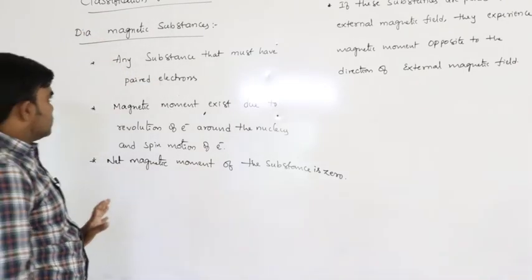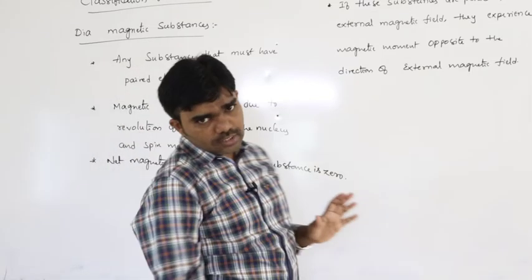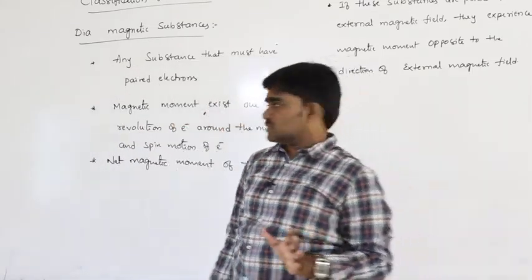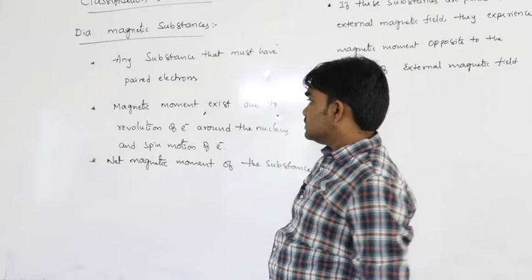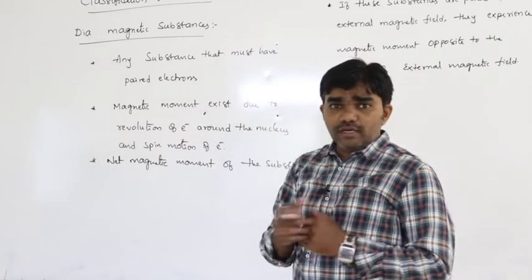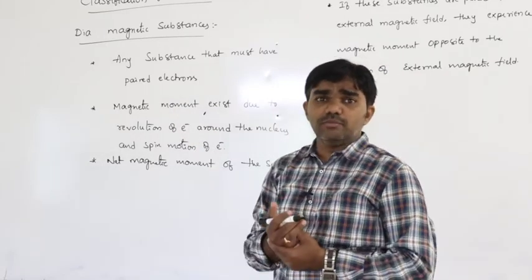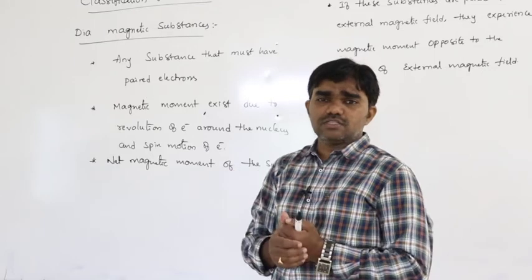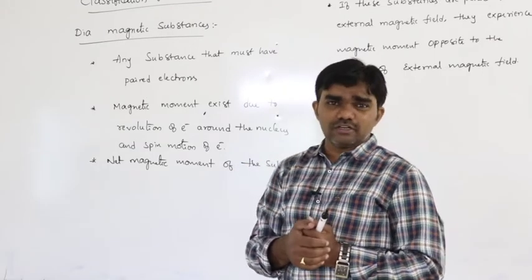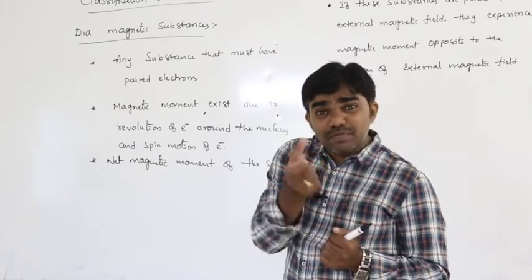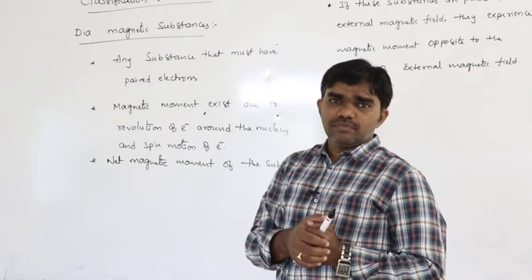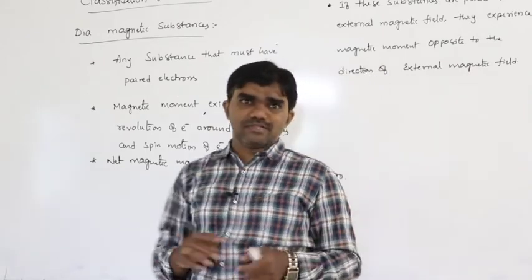Any substance that must have paired electrons, those are called diamagnetic substances. So the magnetic moment exists. How the magnetic moment exists for these materials? Due to the revolution of the electrons around the nucleus and the spin motion of the electrons. So we already discussed about this in the previous class.